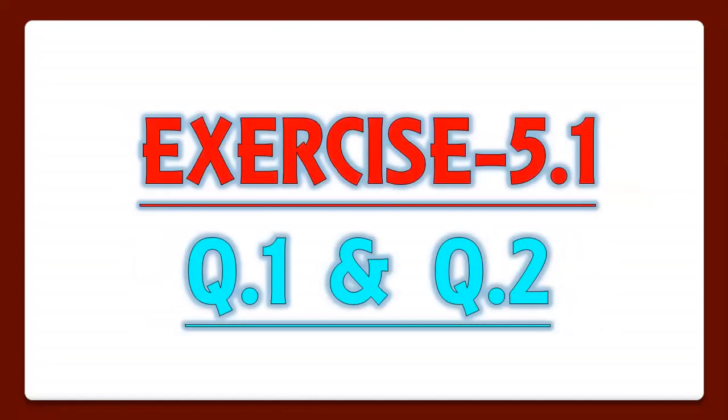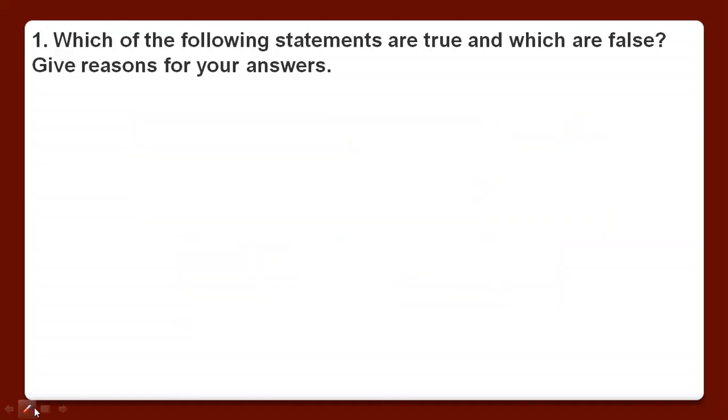Exercise 5.1, question number 1 and 2 will be discussed in this part. Euclid's postulates and axioms were already discussed in the previous part. You can check the link in the description box. So let's begin. The very first question is, which of the following statements are true and which are false? We also have to give reasons for our answers.